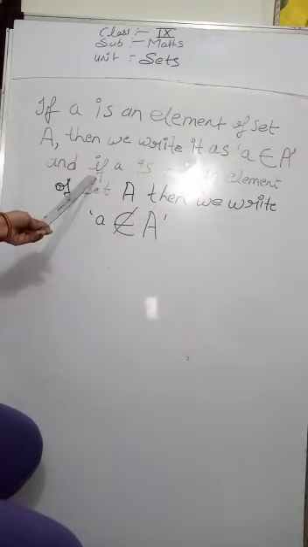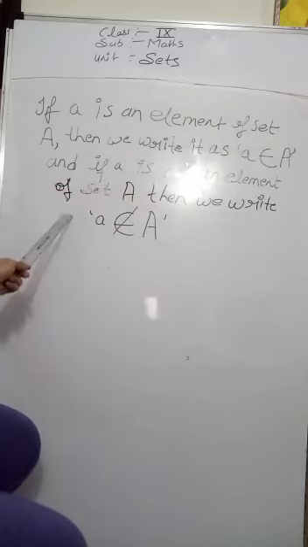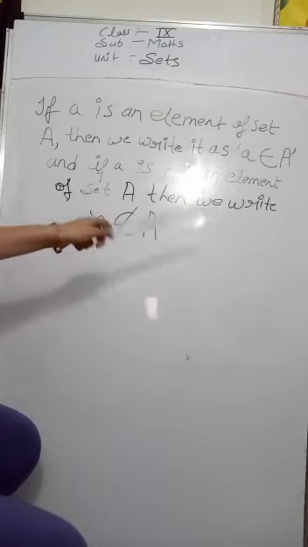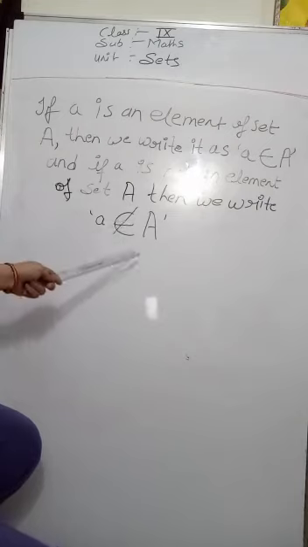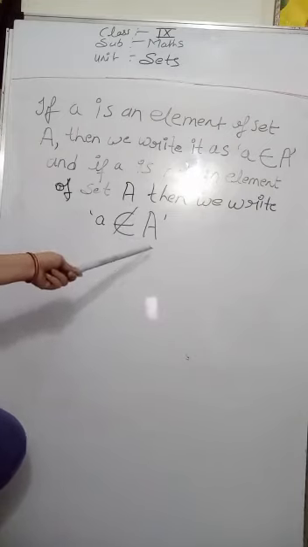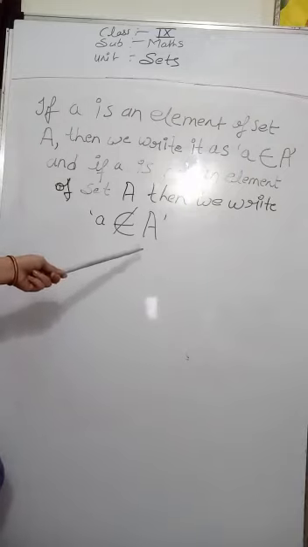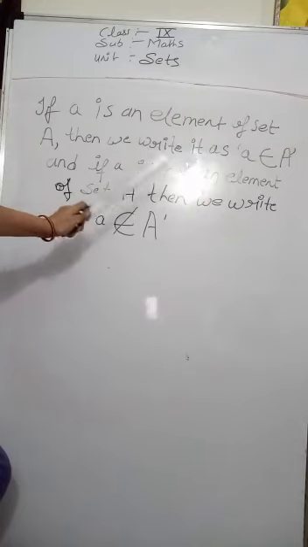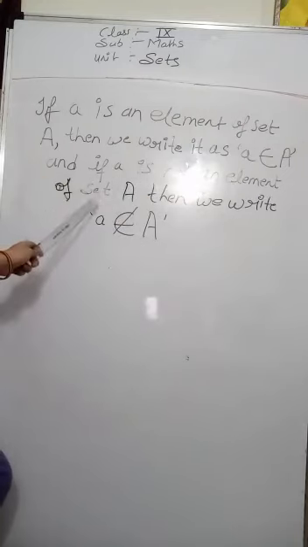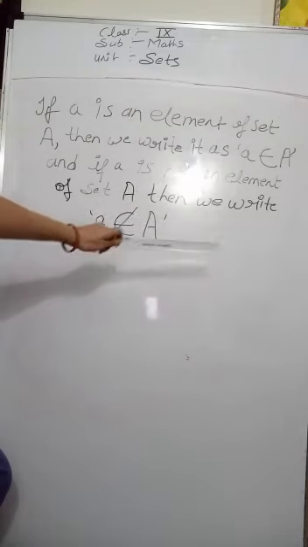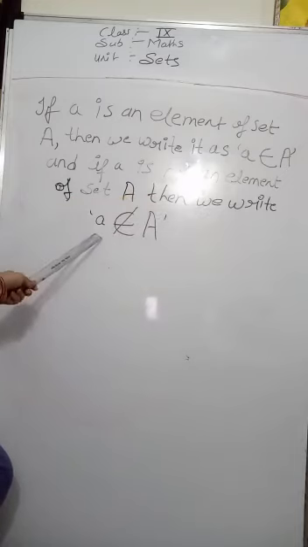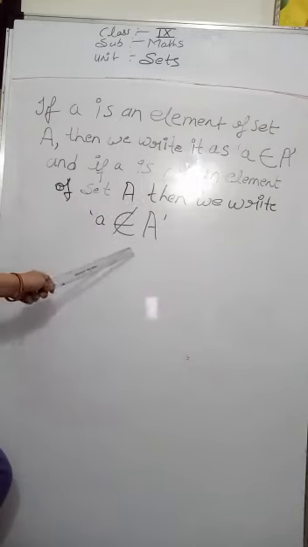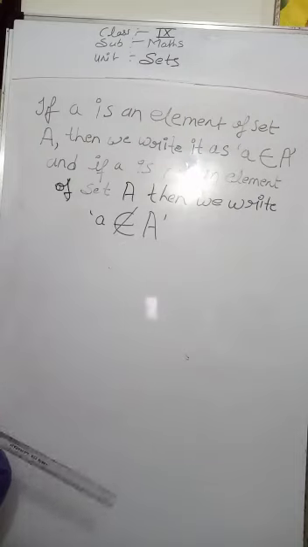Clear? And if small a is not an element of set A, then we write it as small a is not an element of capital A. Clear?